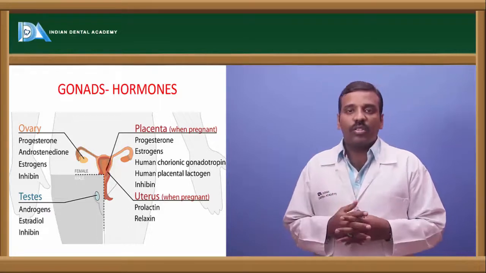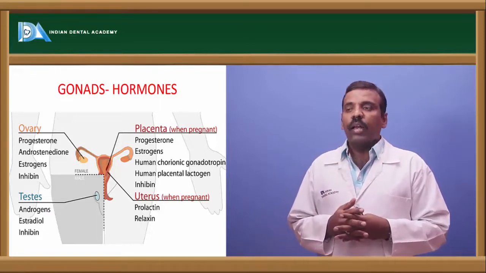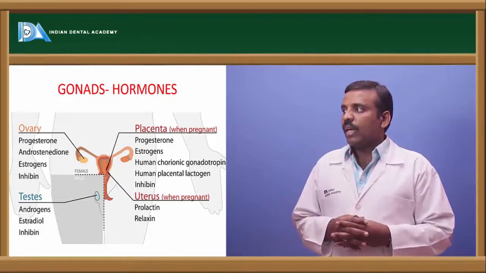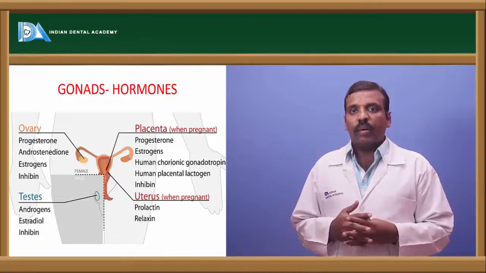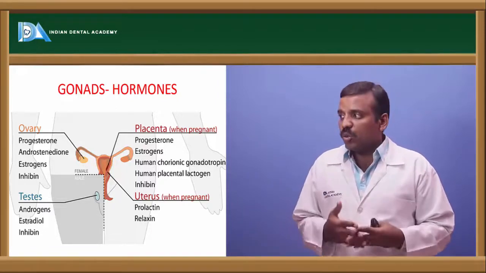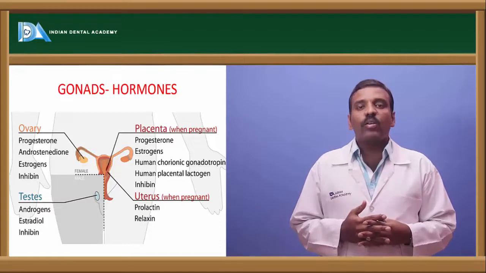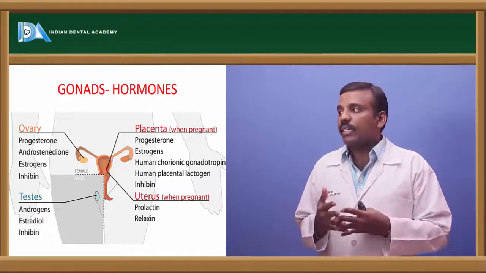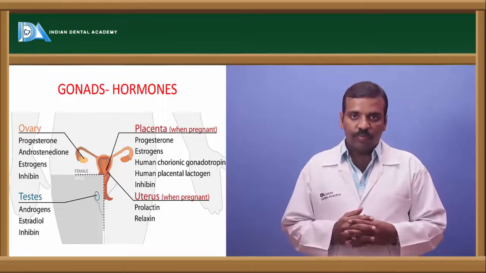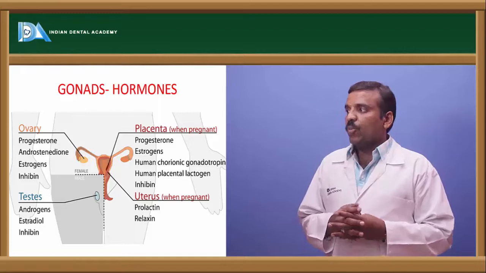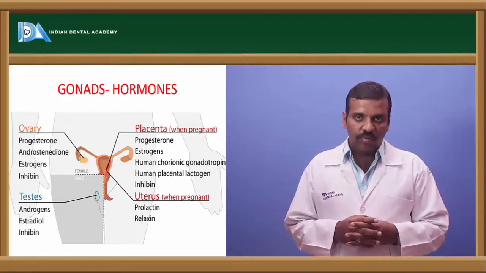Next, the testis: male hormones like testosterone, estradiol and inhibin. Next, the placenta secretes progesterone and estrogens, HCG (human chorionic gonadotropin), inhibin and human placental lactogen. Next, the uterus secretes prolactin and relaxin.